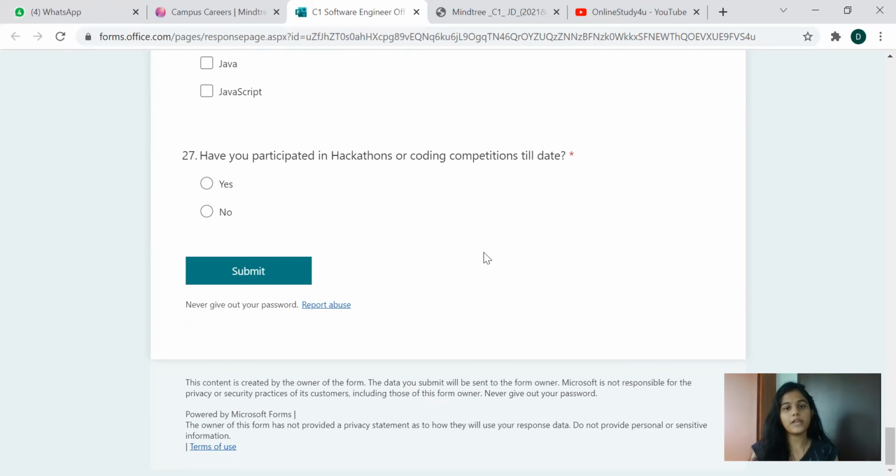You will get a link from them for the online assessment, and all the instructions regarding the online assessment will be provided in that mail. So make sure you have the system and the configuration, everything to attend the online assessment. And as they mentioned, there are 4 rounds. A technical aptitude round will be there, then a technical round, then technical discussion and HR. So everything will be sequentially followed. And I guess all these rounds will have an elimination process as well.